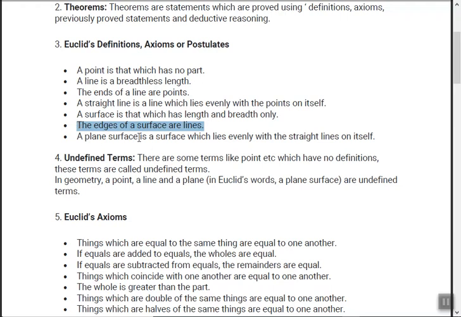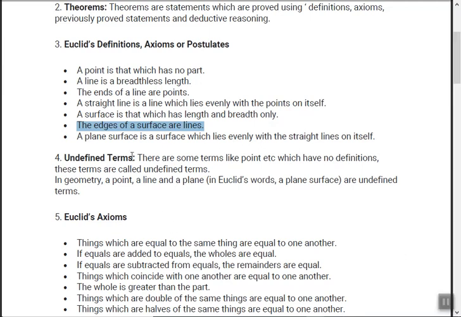A plane surface is a surface which lies evenly with the straight lines on itself. Again the same as the definition of a line. So evenly, it is a surface which lies evenly with the straight lines. Means with the two straight lines at the end, on this side and then on this side, like this. Okay, so there it lies evenly, means if you draw a center and then you measure either of the two sides, then you will always see the surface is evenly distributed, right?